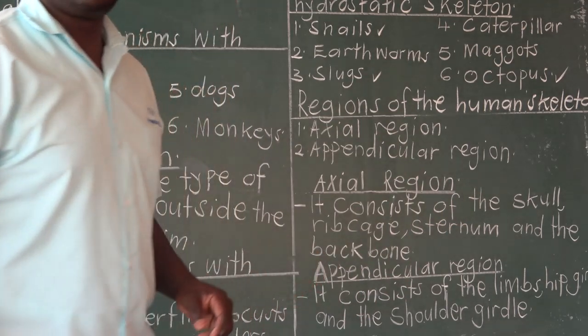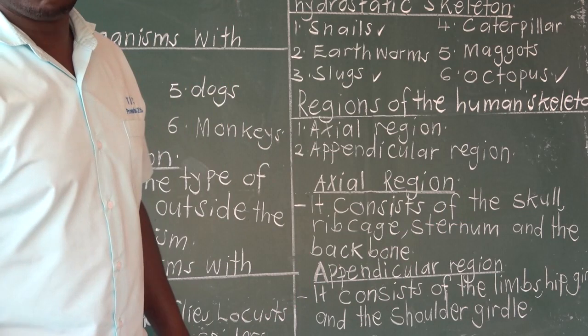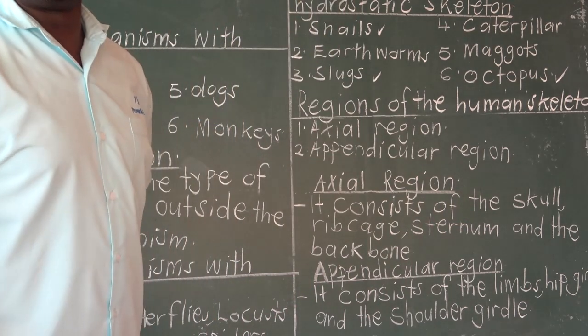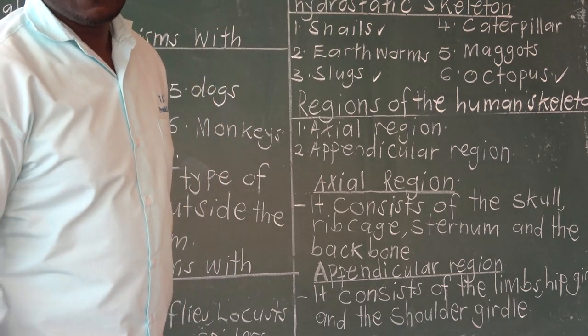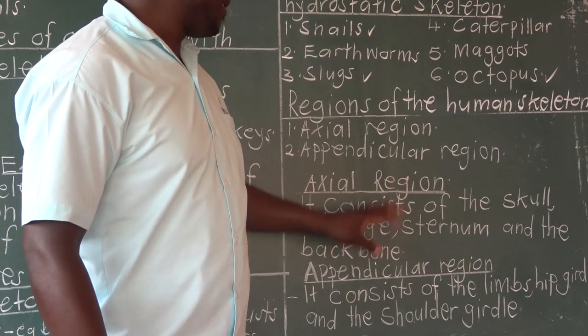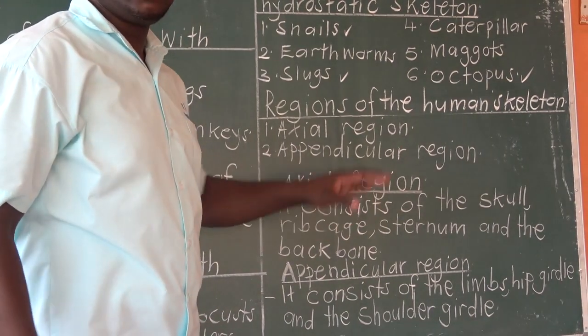Then lastly, we have what we call a backbone. In P6, you learned about a backbone. When you look at your back, there is this part that protects the spinal cord. That's what we call a backbone. It lies under axial region.